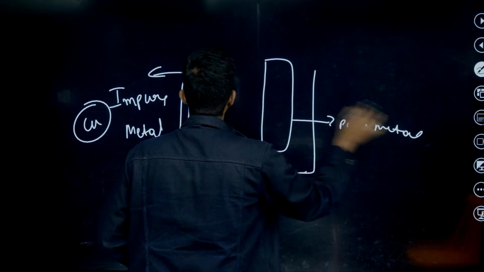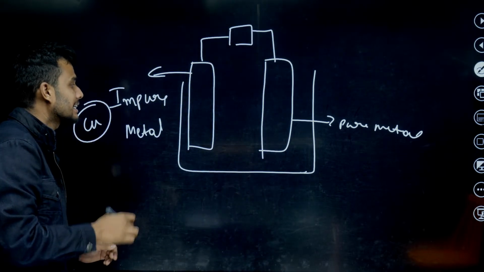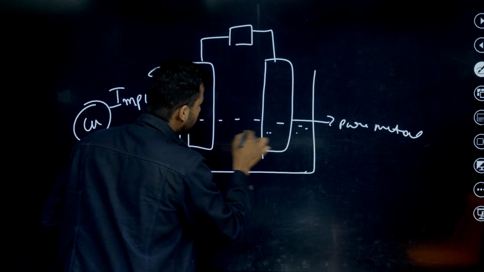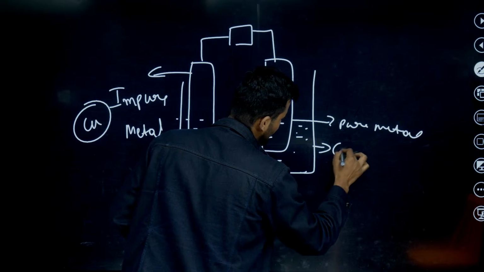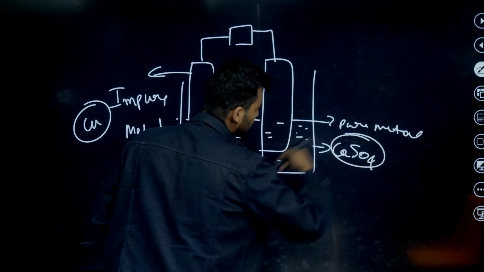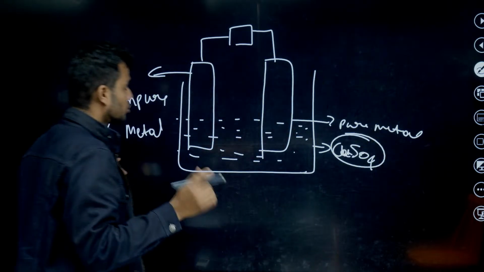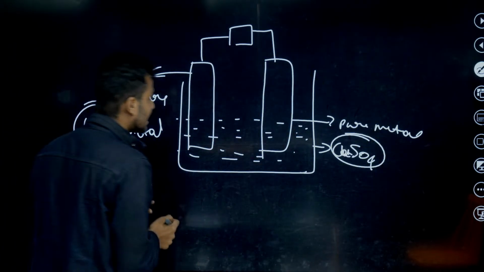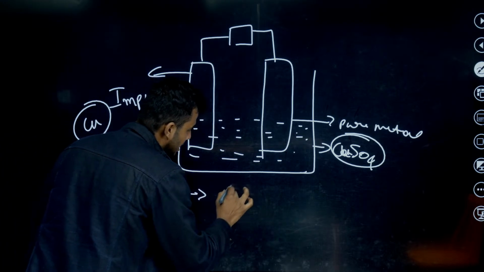Connect with electricity, then pass electricity. Here, a solution of the same metal salt is there, copper sulfate, CuSO4. Sorry, students, not calcium sulfate, CuSO4.